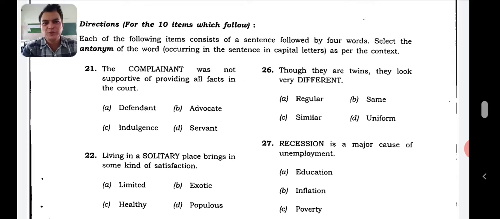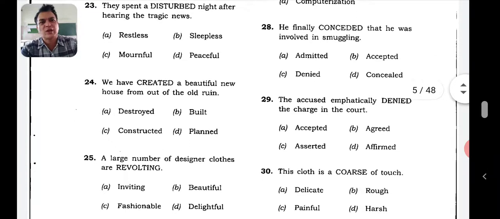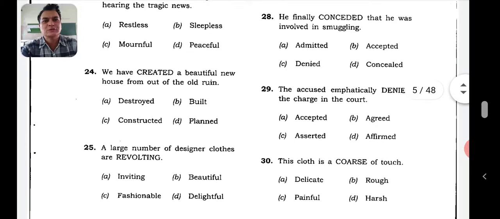Populous would be the antonym of that. They spent a disturbed night after hearing the tragic news. Disturbed night. So disturbed, peaceful. We have created a beautiful new house from out of the old ruin. Created. What will be the antonym of created? Destroyed.